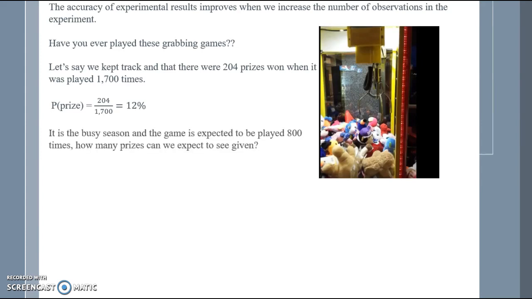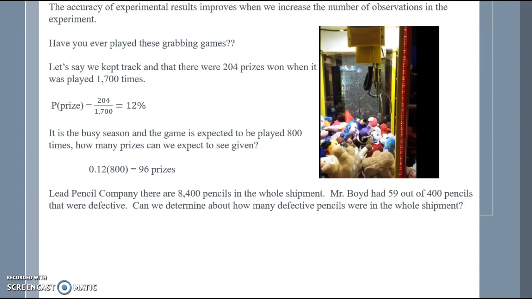But let's say it's the busy season and the game is expected to be played 800 times. How many prizes can we expect to be given out? Well, we can take 800 times 12%, and we could expect to give out 96 prizes.